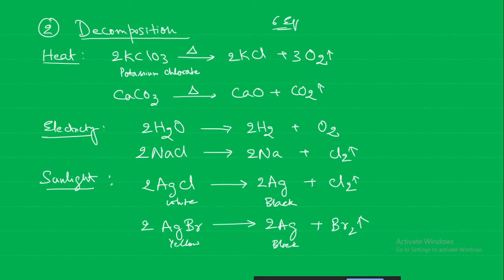Sir, in the textbook in experiment 4, it is written that the decomposition of silver bromide is used in black and white photography. Yeah, both can be used. Silver chloride and silver bromide are both extremely sensitive to sunlight. But silver bromide is light yellow in color, so how can it be used for black and white photography?